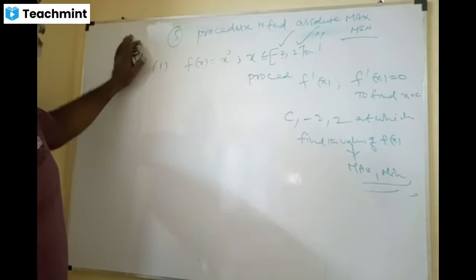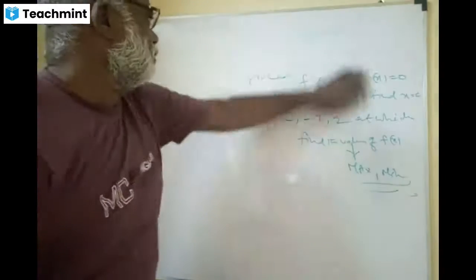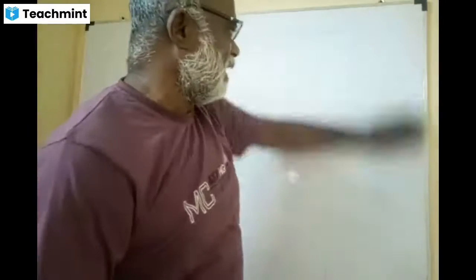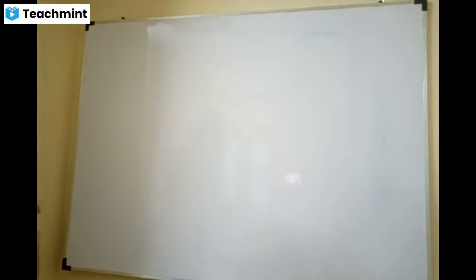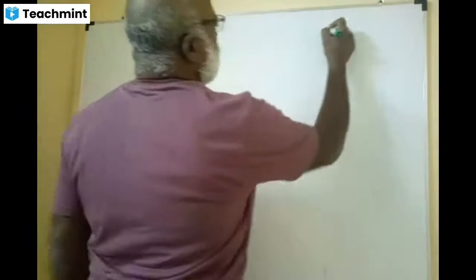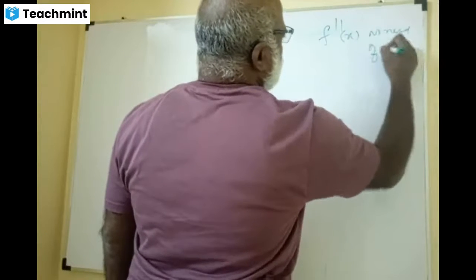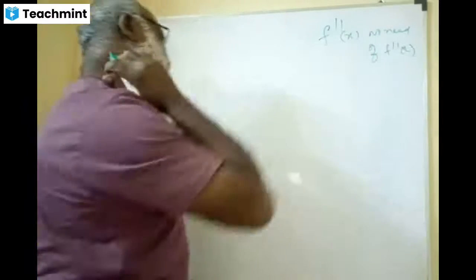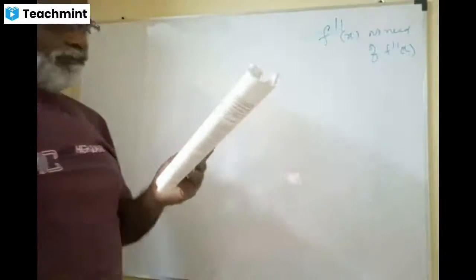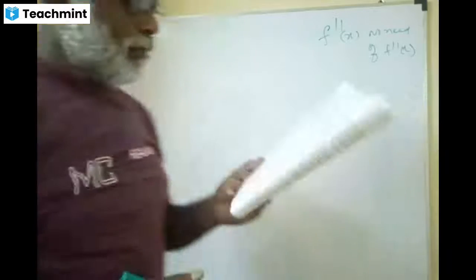Yes or no, dear? Shall I move further? The 5th question is over, right? So I'll go to the 6th question now. It's a very simple question, dear, a very nice question. For that 5th one, note down: absolute maxima and absolute minima, no need of f double dash x. Question number 6, please.